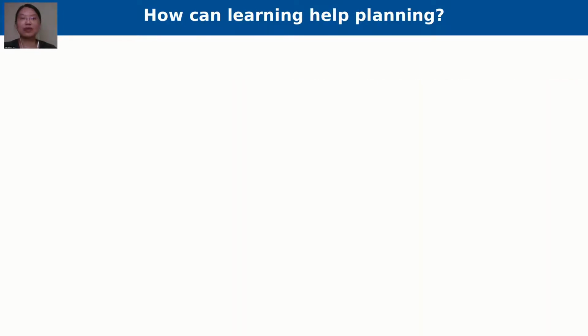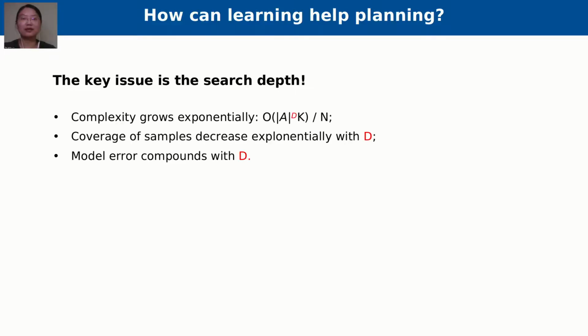Now, let's see how learning can come into play. The key observation here is that the search steps bring main problems in large-scale planning, including computational complexity, the coverage of samples, and the compounding model error. Therefore, we need to think locally and learn globally.